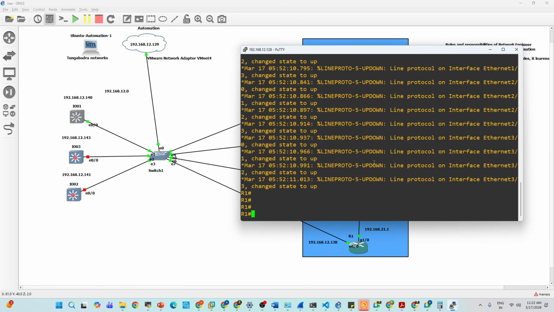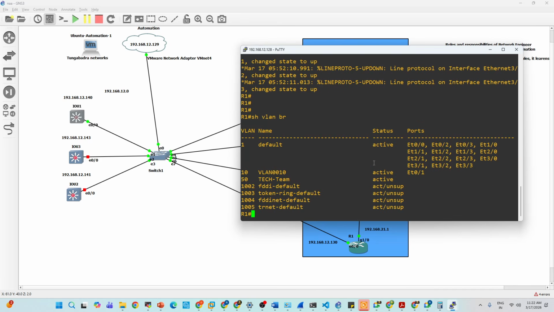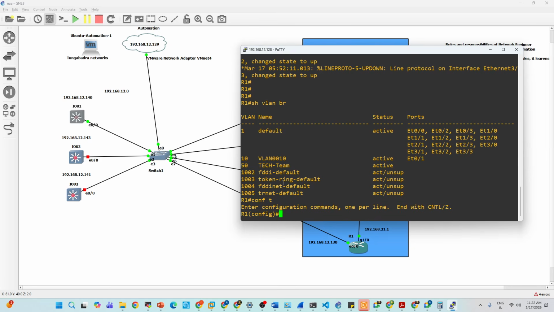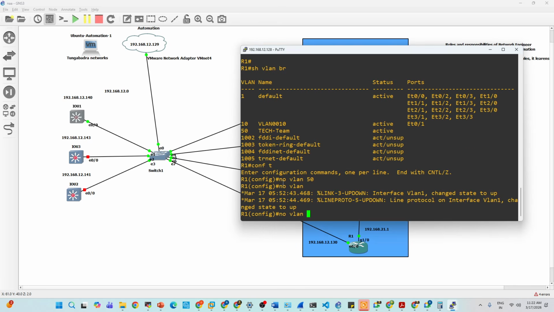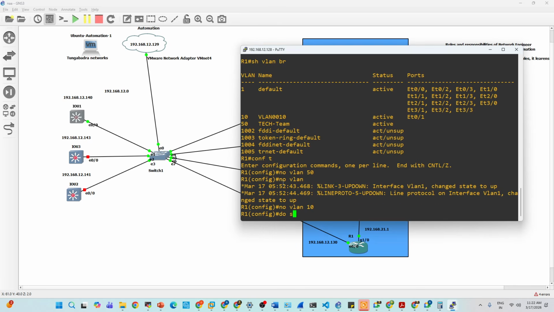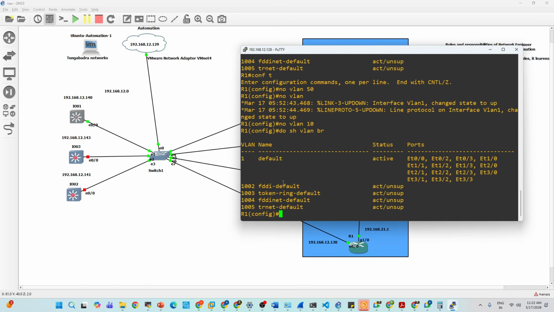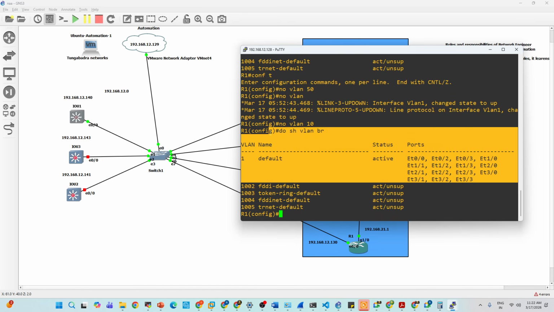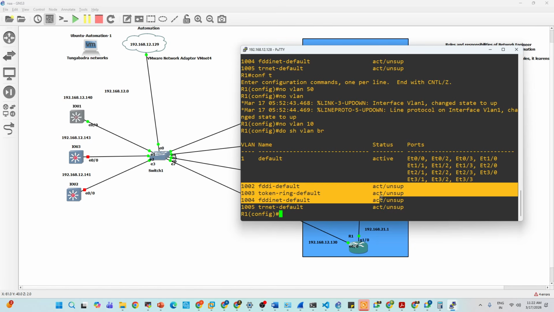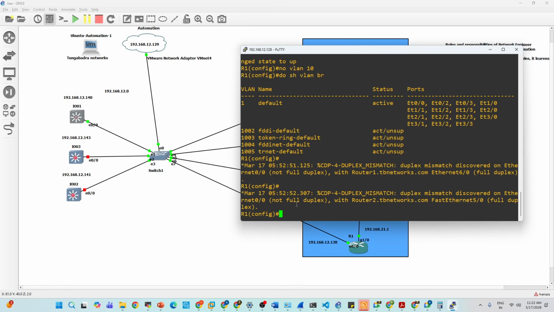Let me see, is there any VLAN? Show vlan brief. So there is a VLAN 50, right? Let me remove this. Config terminal, no vlan 50, no vlan 10. See, do show vlan brief. By default, we have VLAN 1. No VLANs are created. So with this script, you can create VLANs. Okay, shall we run it?